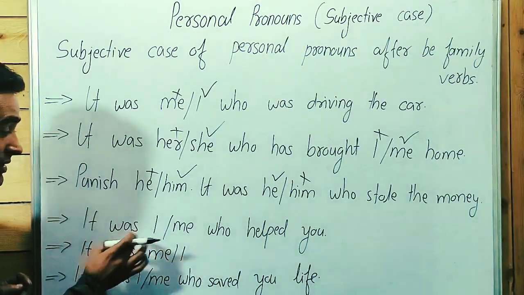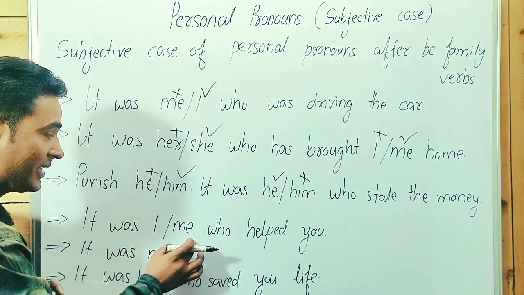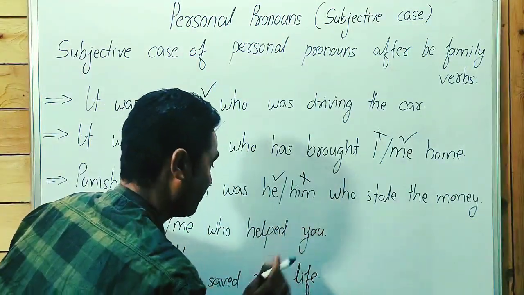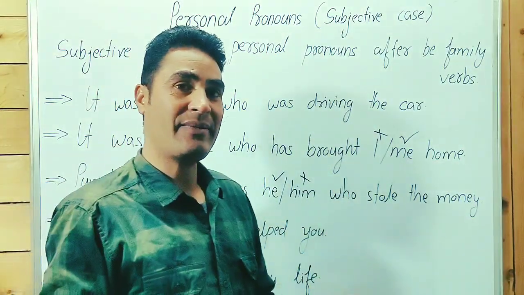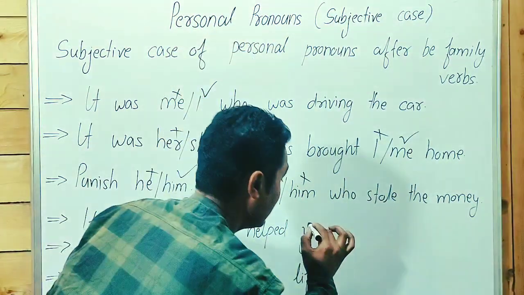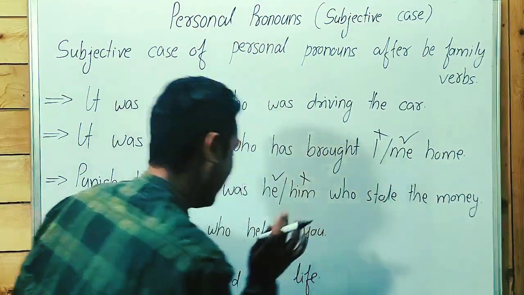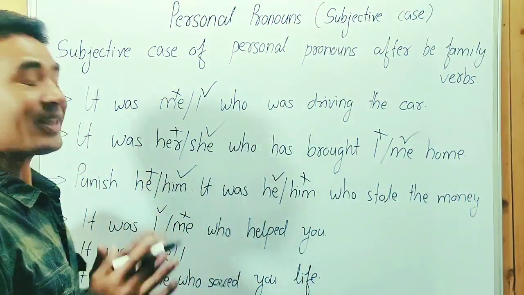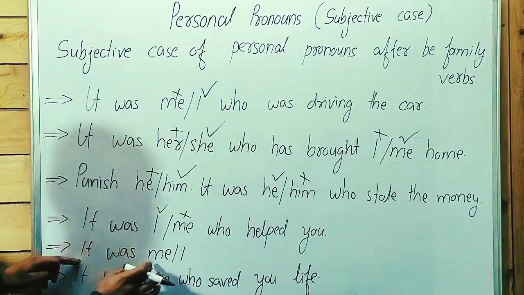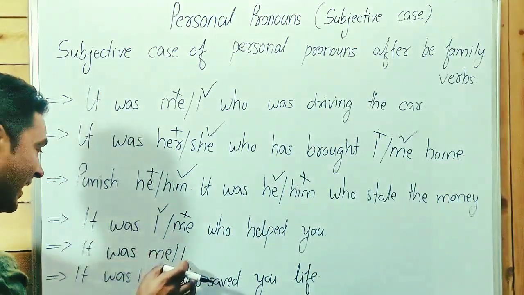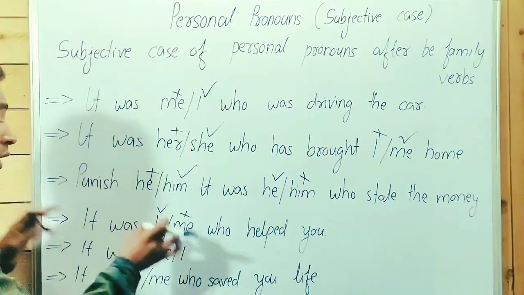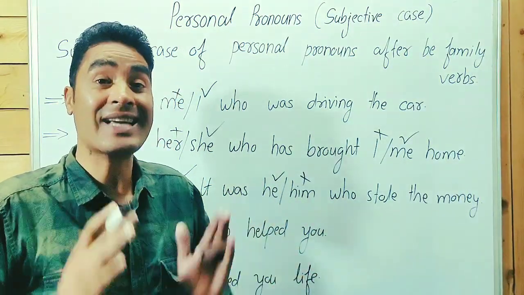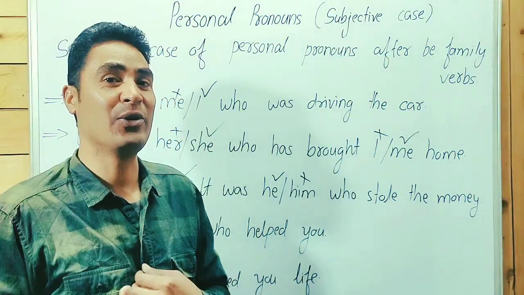Here, it was me, I. It was I, not me, who helped you. You is written the same in subjective and objective case, both singular and plural, but here it's an objective case. Helped you: help is one of the action verbs. Guys, point to be noted here. It was me, do you remember? It was me is incorrect. It was I who helped you.